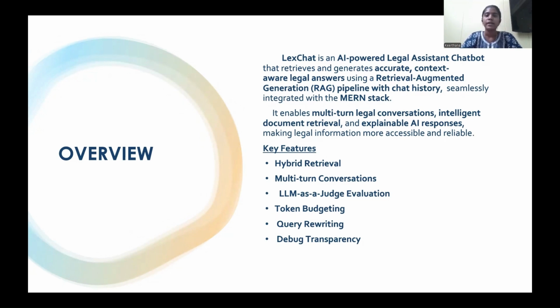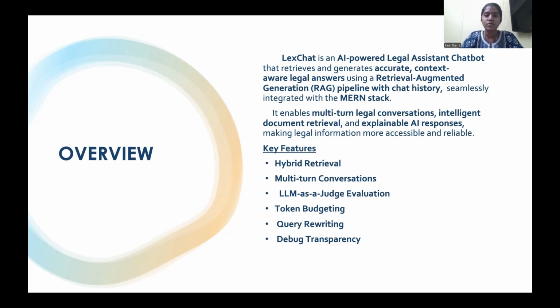The main pipeline used here is RAG, which is retrieval augmented generation, so that the information is retrieved correctly and then the response is generated to give a correct and accurate answer. It also supports chat history so that it remembers the context of what the user asked earlier, so that it doesn't treat the new question as an independent one.